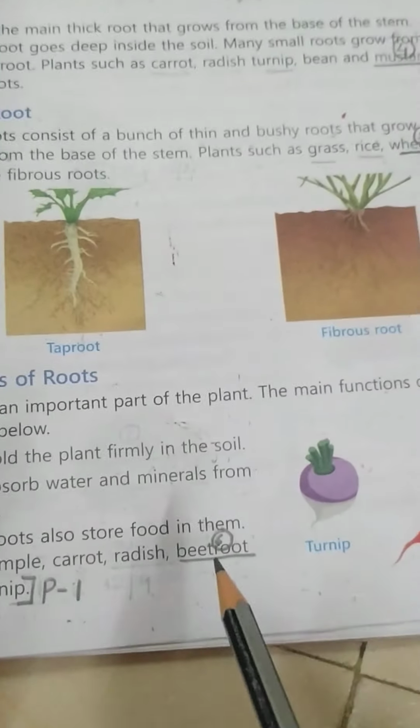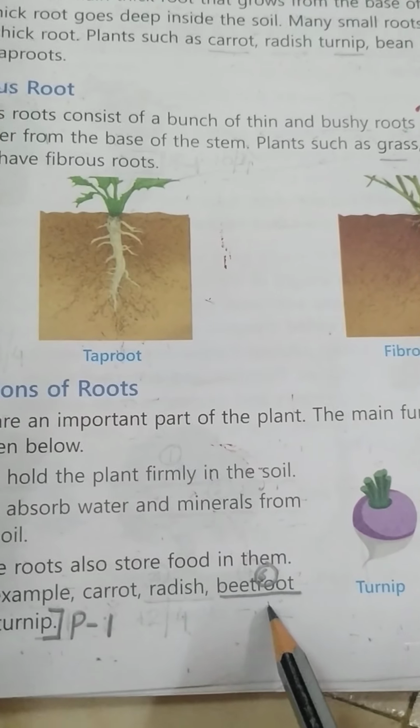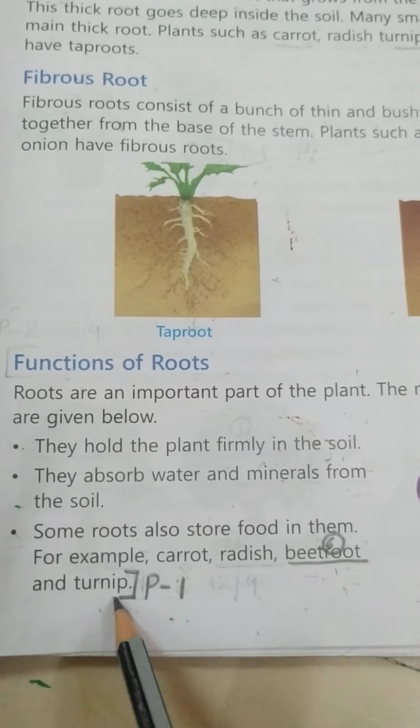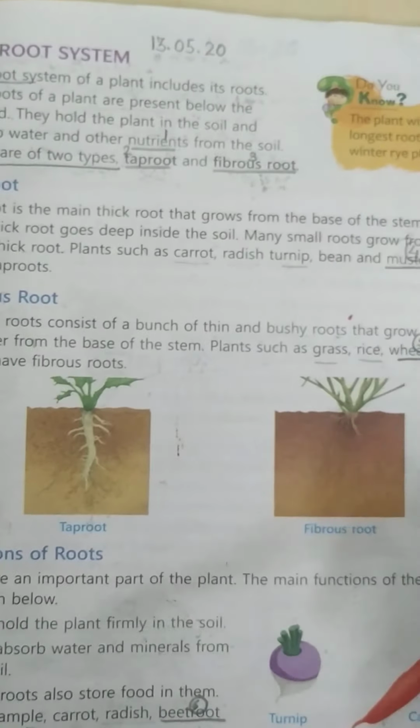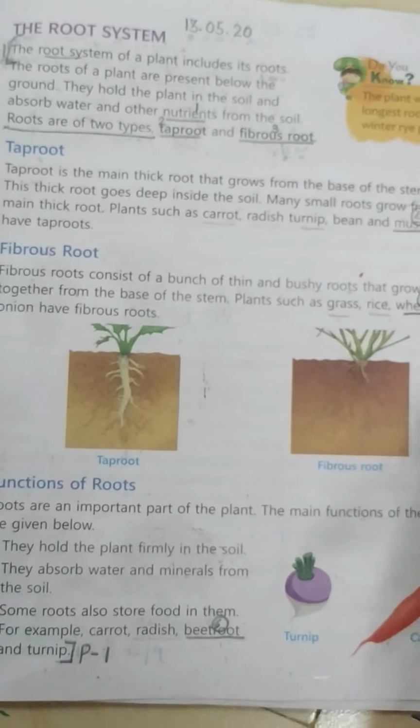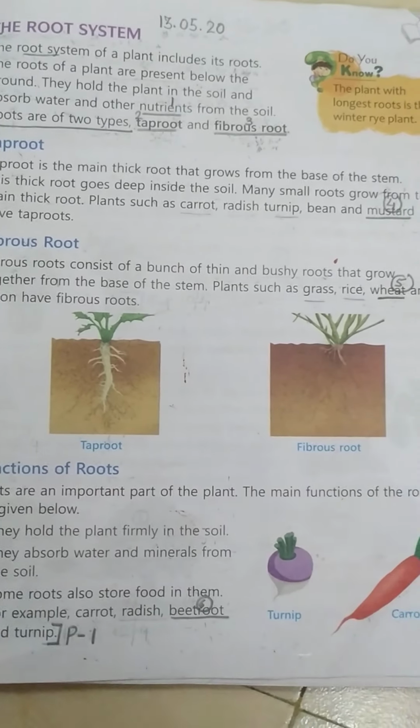Okay, now mark the sixth word, beetroot. Sixth word. Close the bracket, write here, P1 ends here. Now in this paragraph we have 6 new words. Your homework is you will read this page 2 times.